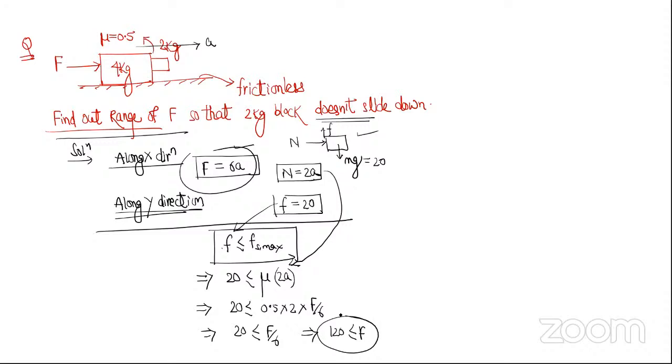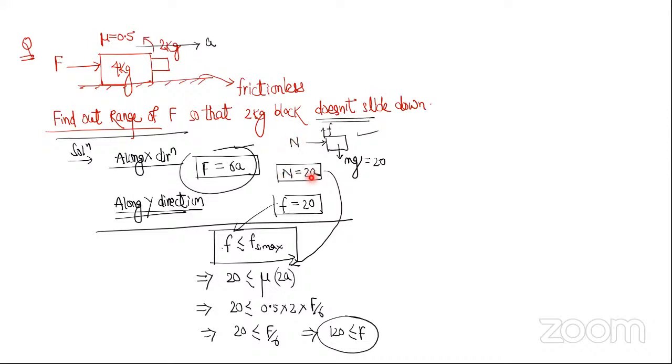And logically, I will solve it like this. Logically, here 20 is acting downwards, so to stop it this friction must be 20. If this friction is 20, I know friction equals mu N, and mu is 0.5, so this normal reaction should be 40.